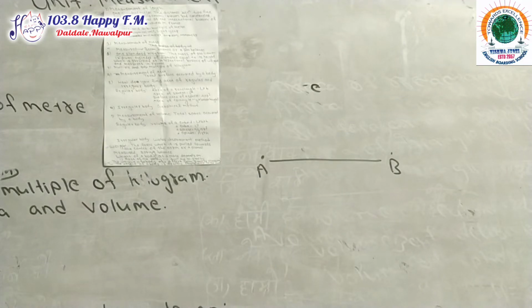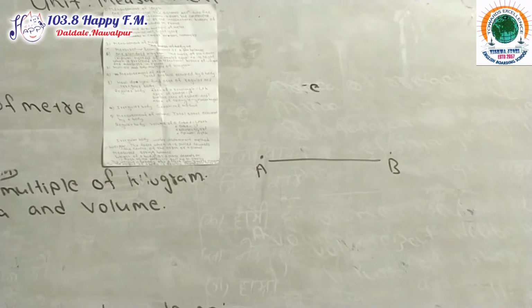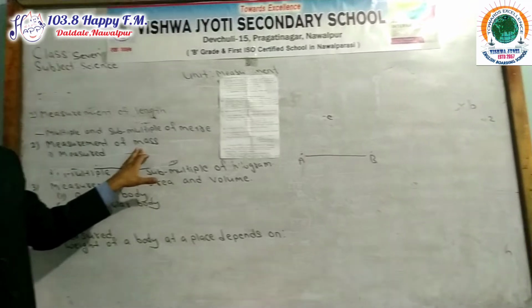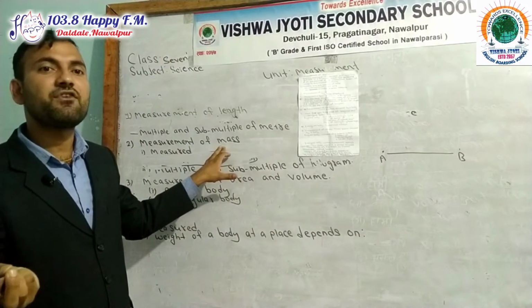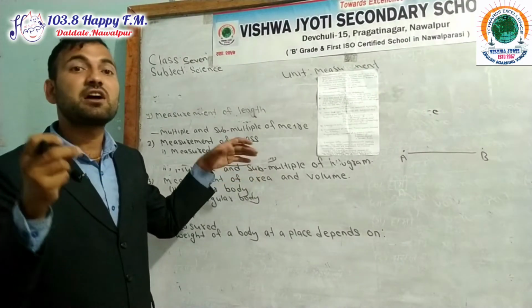Its SI unit is meter. Length is a fundamental quantity. Meter is a fundamental unit. Why is length called a fundamental quantity? Because it is independent of other quantities.